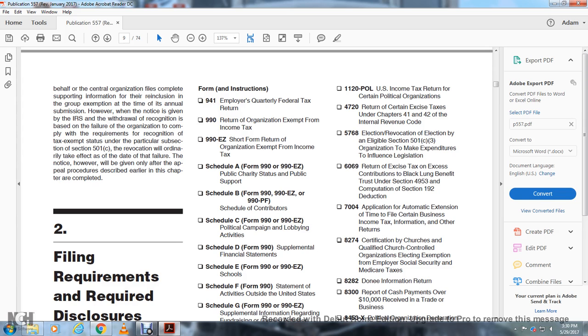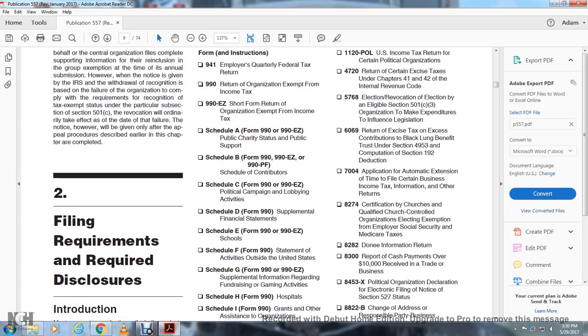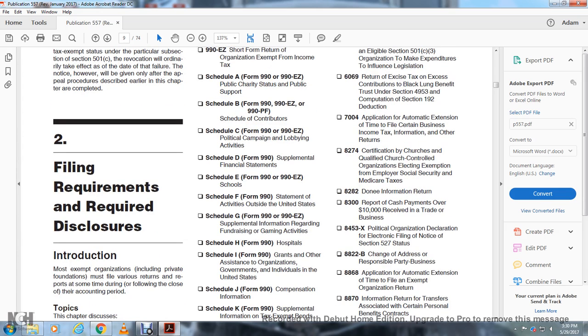7004, application for automatic extension of time to file certain business income tax, information, and other returns. 8274, certification by churches and qualified church-controlled organizations electing exemption from employer social security and Medicare taxes. 8282, donee information return. 8300, report of cash payments over $10,000 received in a trade or business.